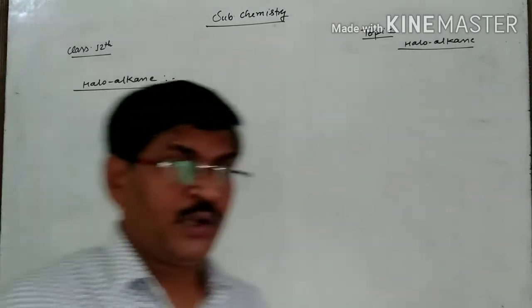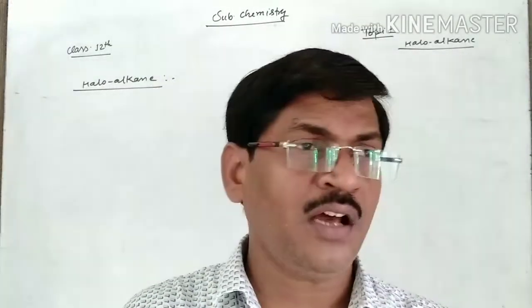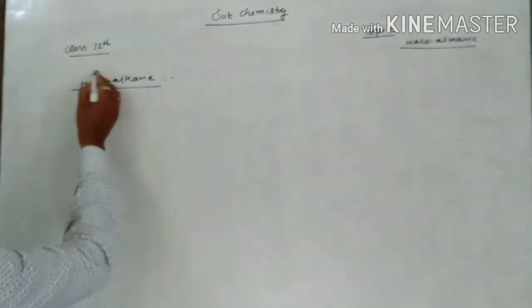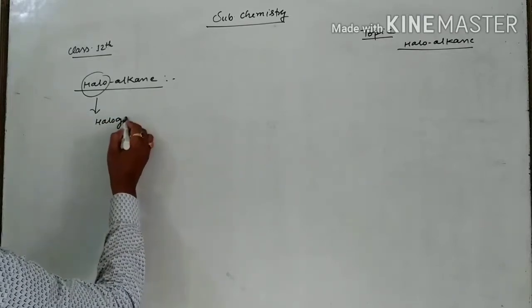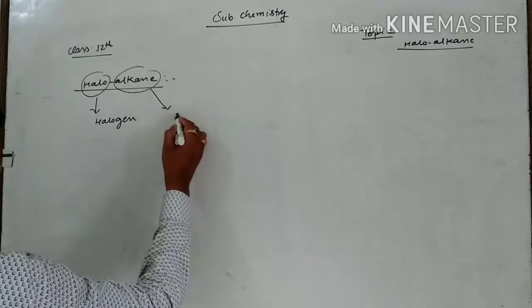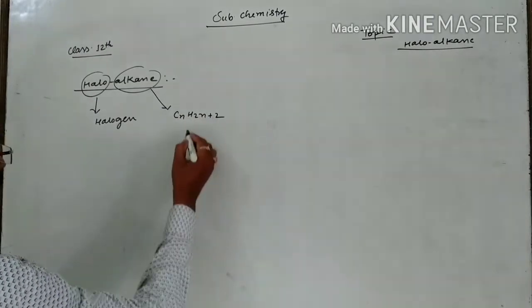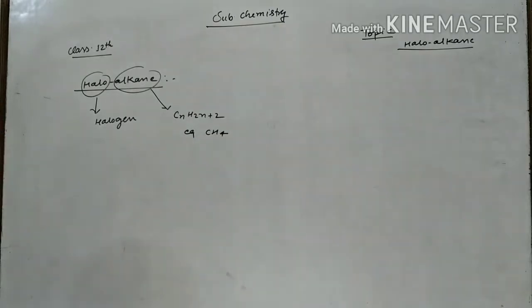Haloalkane, first of all you have to know about haloalkane. What are haloalkanes? As it is written here, halo means halogen. Alkane, all of you know, has the formula CnH2n+2. Example, CH4 or methane.